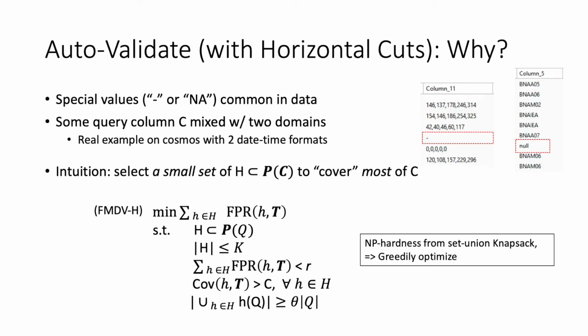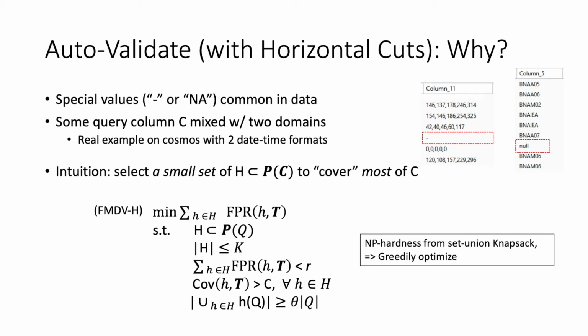So far, we assume the query column C to be clean with homogeneous values drawn from the same domain, since they are generated by the same underlying program. While this is generally true, we observe that some columns can have ad hoc special values, for instance, denoting null and empty values, that do not follow the domain pattern. For some other columns, we spot data from two domains, for instance, a data column has two date-time formats.